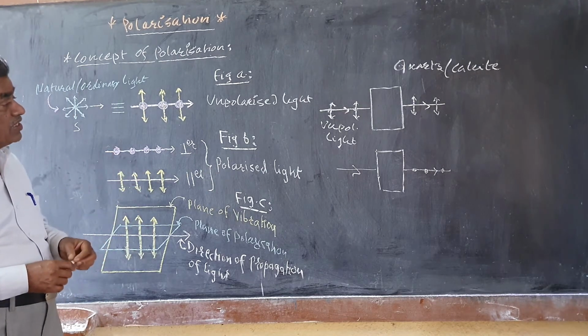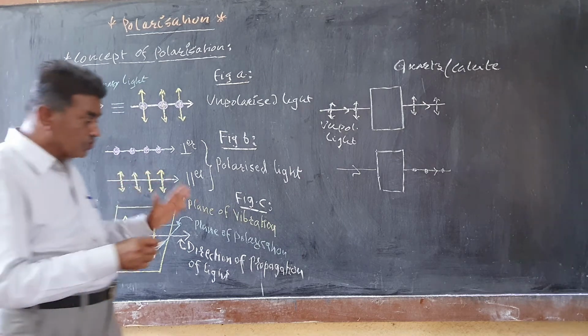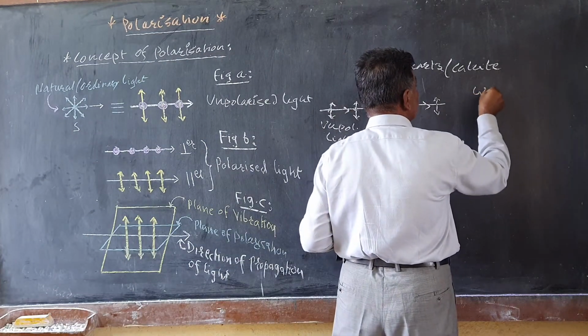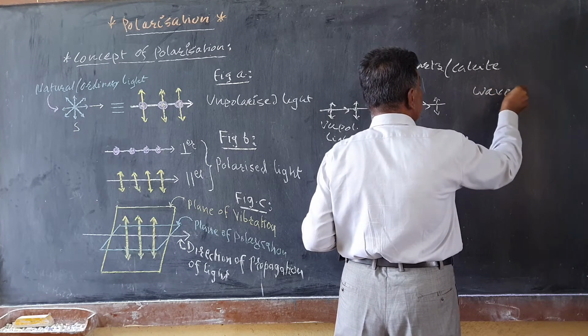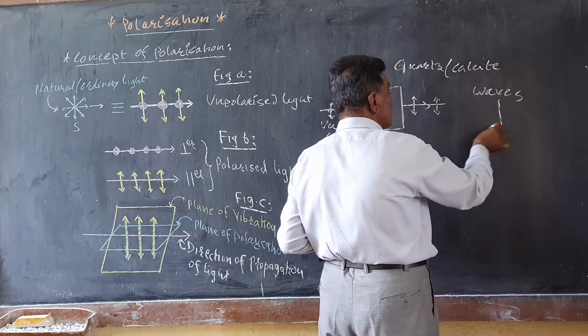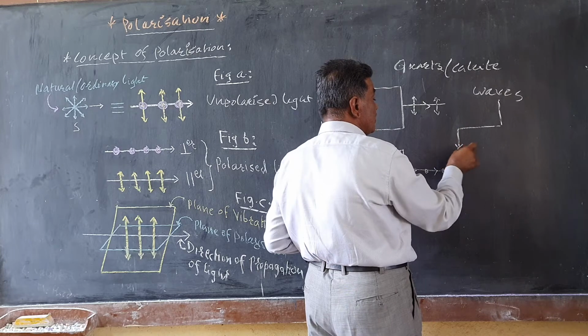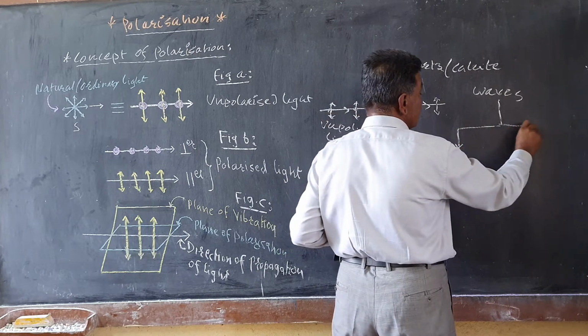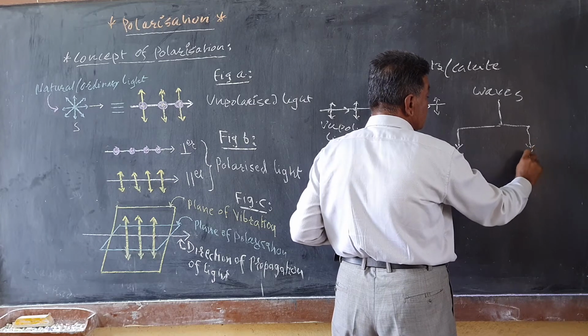In order to see the polarized light, the waves can be classified into two groups. One is the transverse waves, and the other is the longitudinal waves.